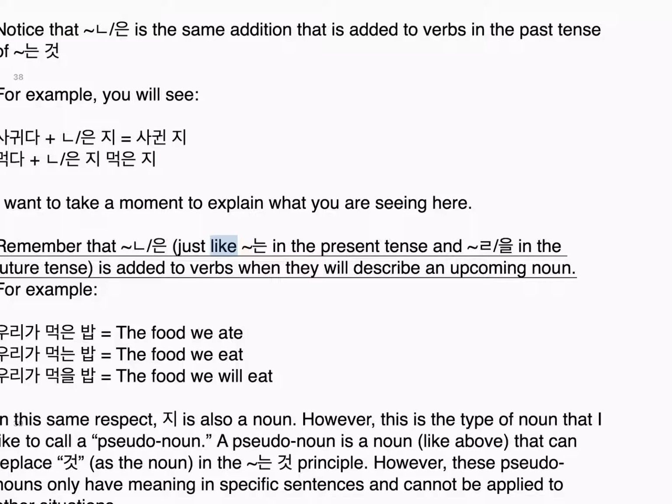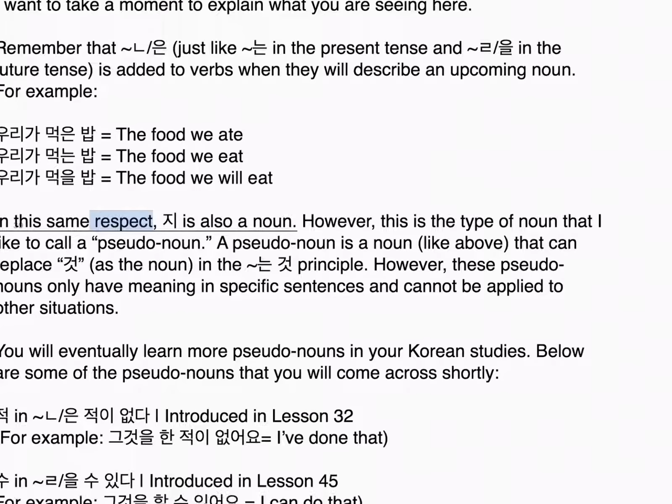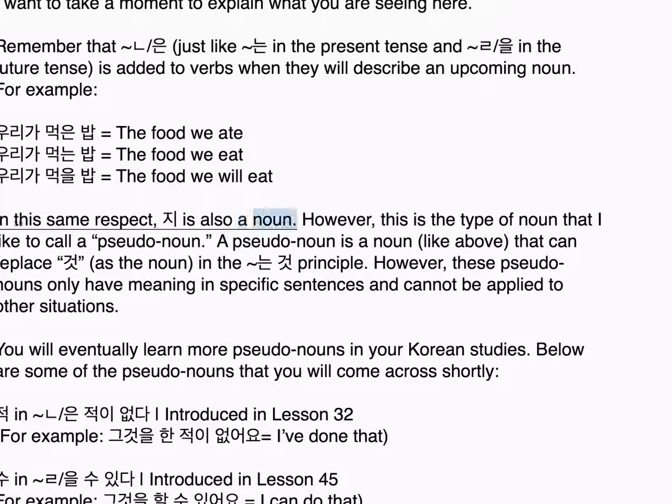는, just like 는 in the present tense and 을 in the future tense, is added to verbs when they will describe an upcoming noun. For example, 우리가 먹은 밥, the food we ate, 우리가 먹는 밥, the food we eat, 우리가 먹을 밥, the food we will eat. In this same respect, 지 is also a noun.